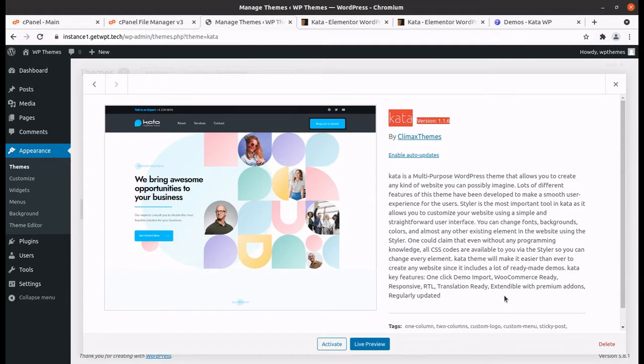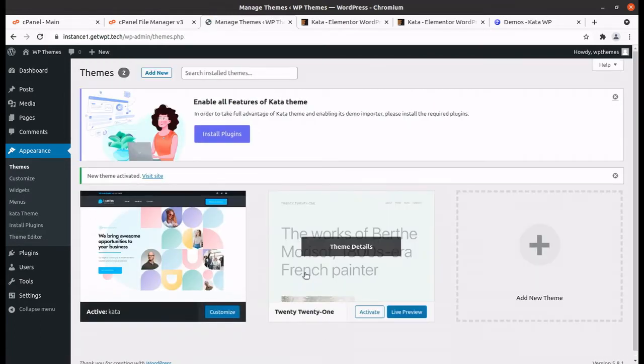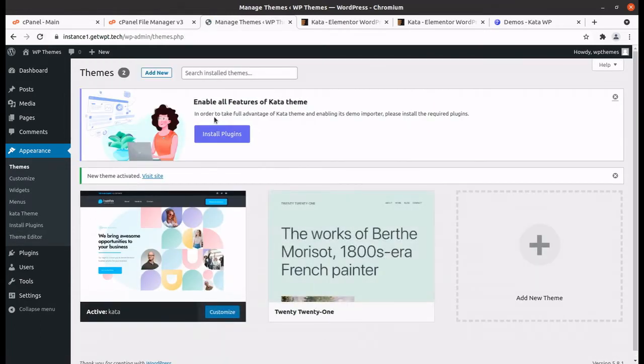it has lots of different features. This theme has been developed to make a smooth experience for users. So this is some introduction again, and we can activate it. Upon activation, we got a very easy alert that we need to install plugins first.